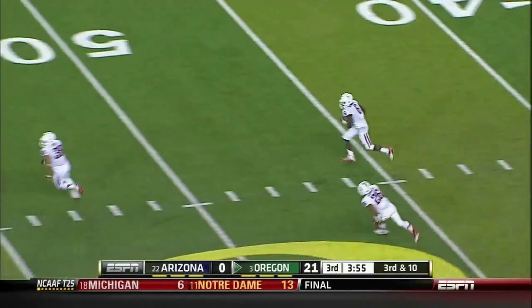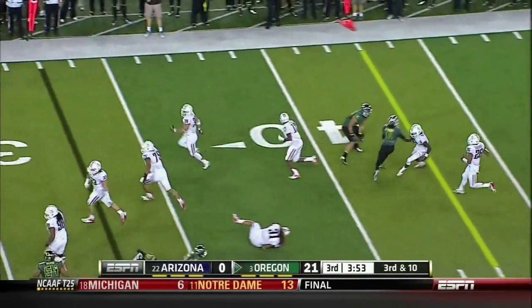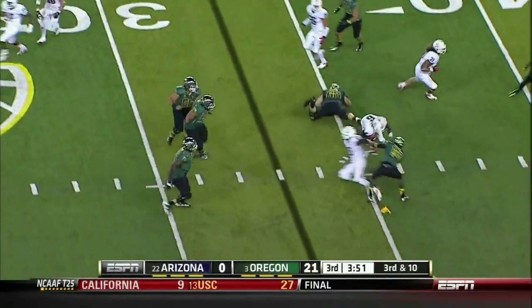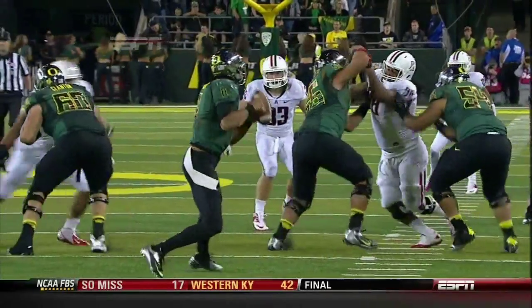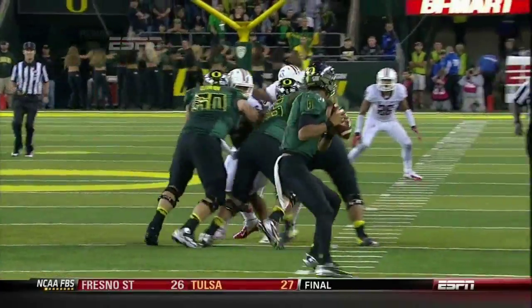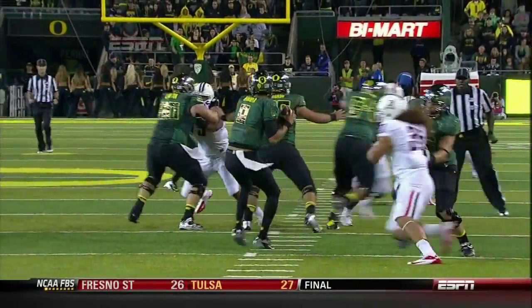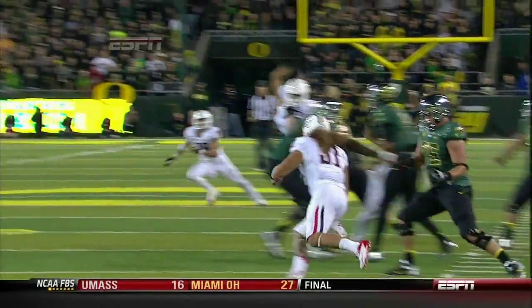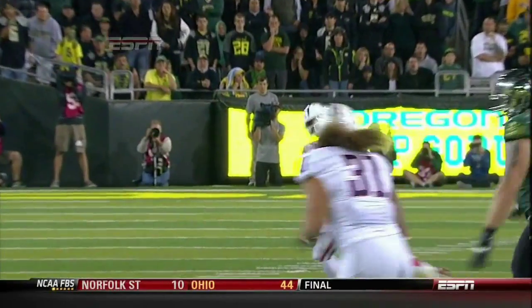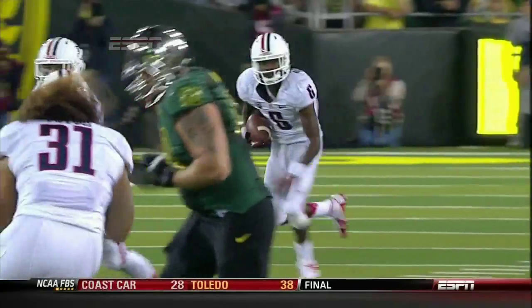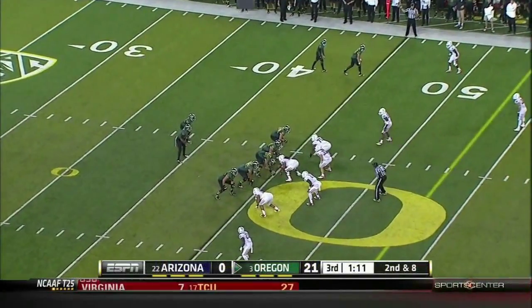Mariota steps up, slings it, and that is intercepted by Jonathan McKnight. First half with the majority of their snaps coming on the plus side of the field. So Mariota has a nice big hand too. Yeah, he just missed that one, Mike. Yeah. Now here they are. That defense stepping up.